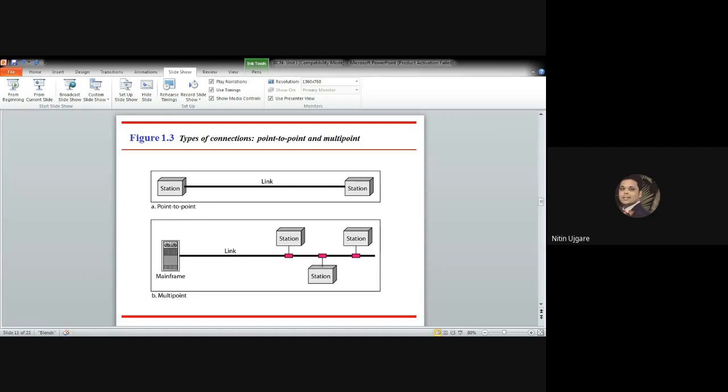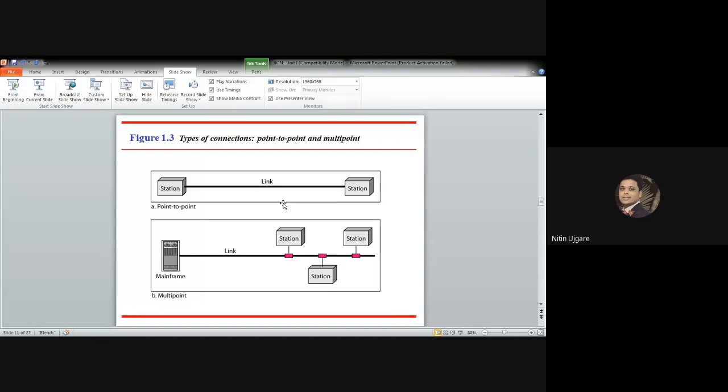So in a multi-point environment, the capacity of the channel is shared either spatially or temporally. So spatially, what do I mean by spatially? If several devices can use the link simultaneously, then it is a spatially shared connection. There is another type of sharing also. If users are sharing the channel based on some time criteria, then it is referred to as a time-shared connection.